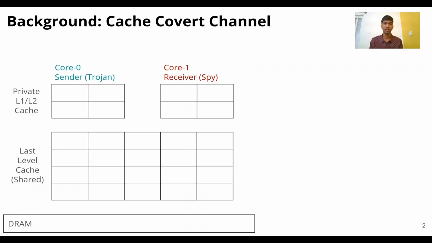Let's start with some background on cache covert channels. This is the cache hierarchy in modern processors. L1 and L2 caches are private to each core, while the last-level cache is shared among different cores. This sharing of the LLC leads to covert communication.